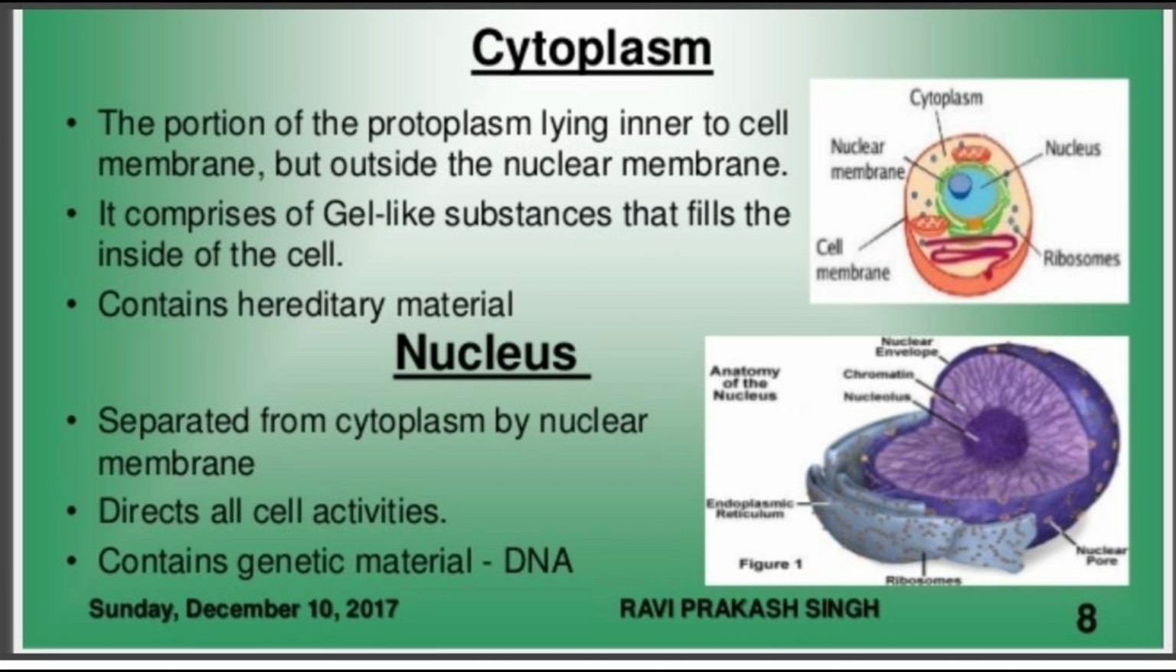Cytoplasm. Inside the cell membrane there is the cytoplasm. The portion of the protoplasm lying inner to the cell membrane is known as the cytoplasm, but outside the nuclear membrane. It comprises a gel-like substance that fills the inside of the cell and also contains hereditary material.